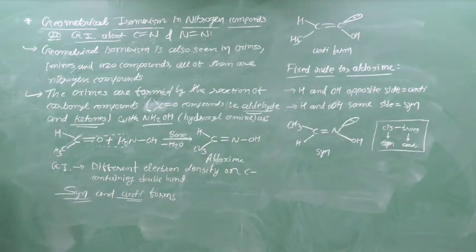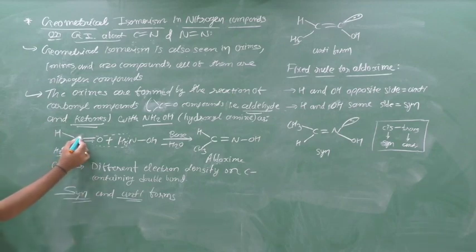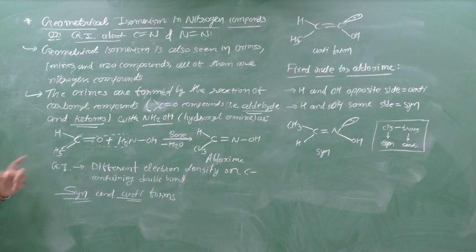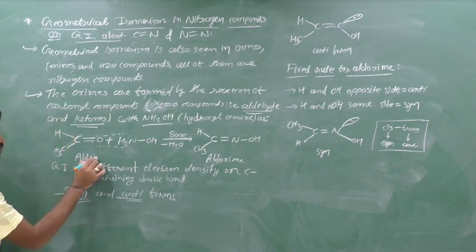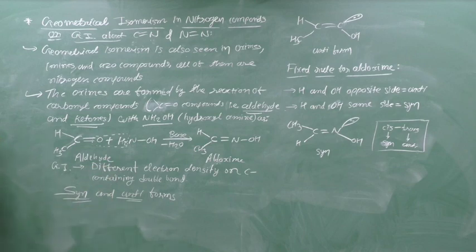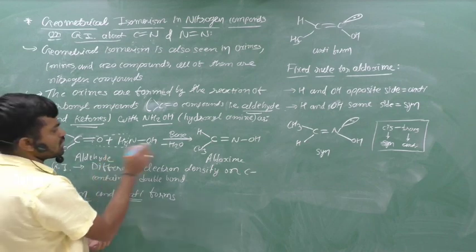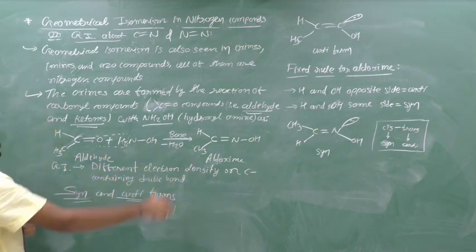The reaction is like that. Suppose here we have the compound CH3CH double bond O. It is an aldehyde, acetaldehyde, but we cannot give the proper name here. We give the reaction of this aldehyde with NH2OH.